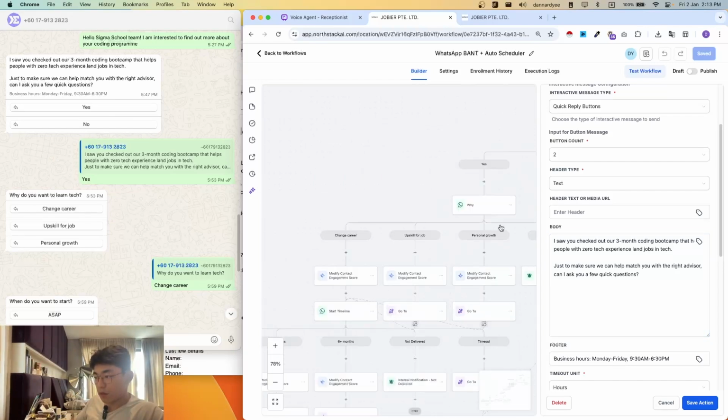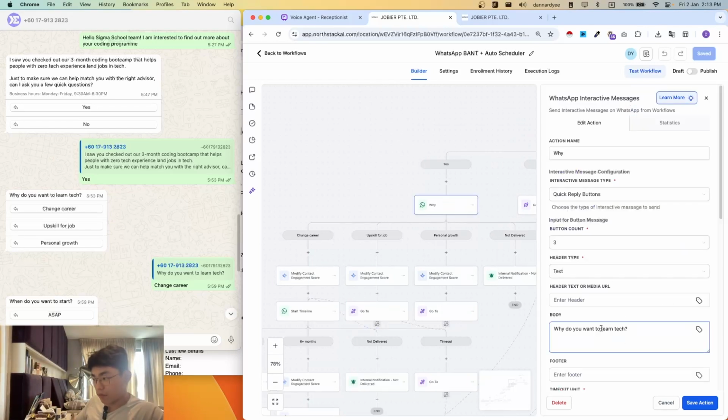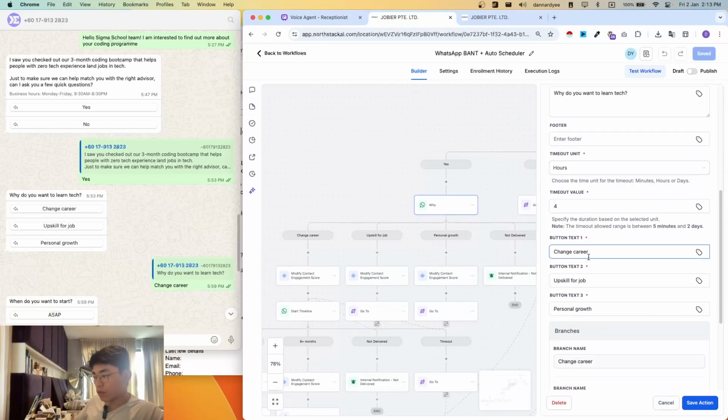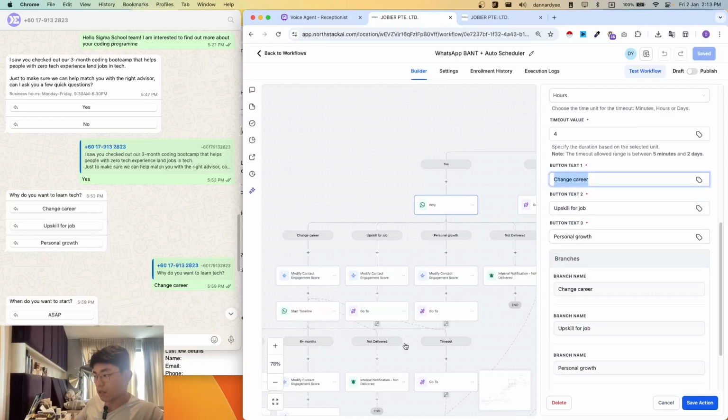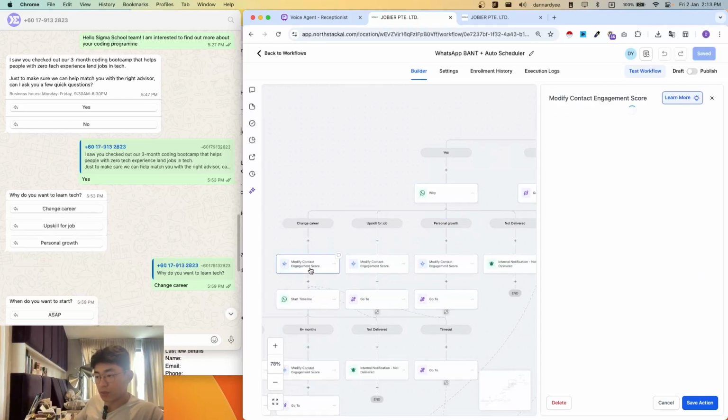we'll then follow up with a why. Why do you want to learn tech, for example? Which is a follow-up question. For example, they want to change career, upskill, personal growth. And all of these answers will then contribute to an engagement score. For example, if they fill up change career, they'll have an engagement score of +10. Upskill for job, which is +7, for example.